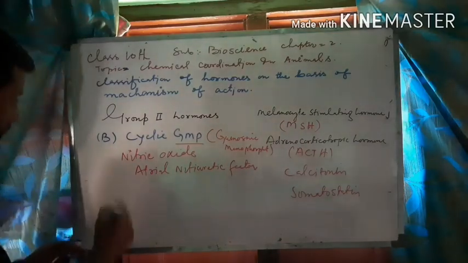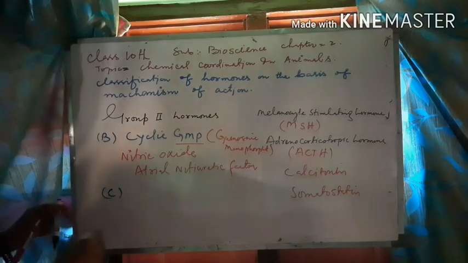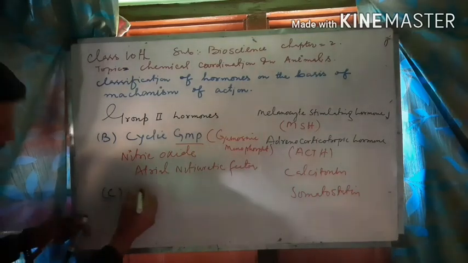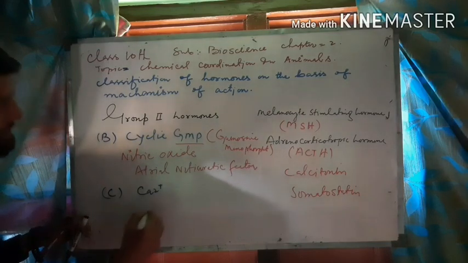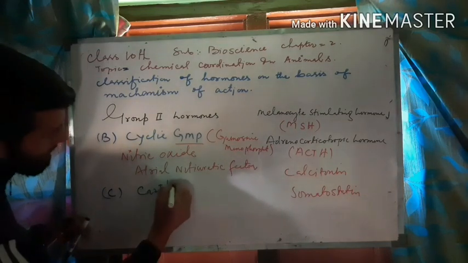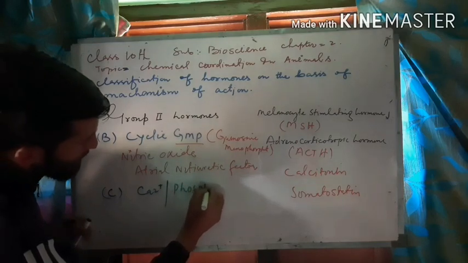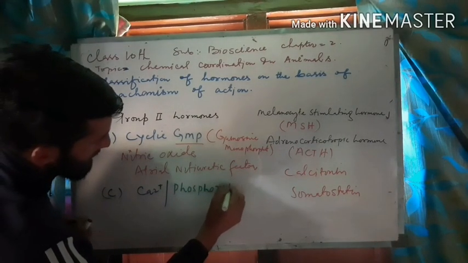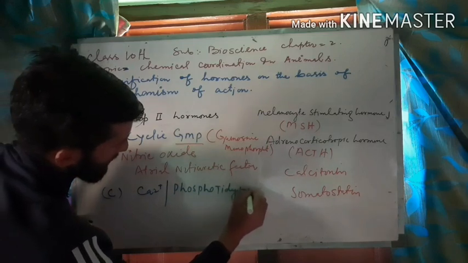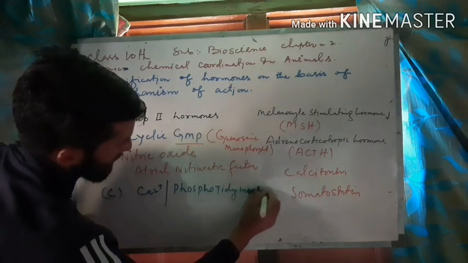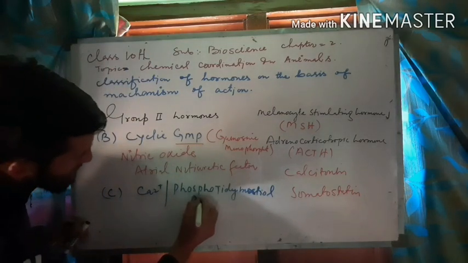Then another is group 2C. Group 2C, the second messenger is calcium or phosphatidylinositol, simply abbreviated as PI.